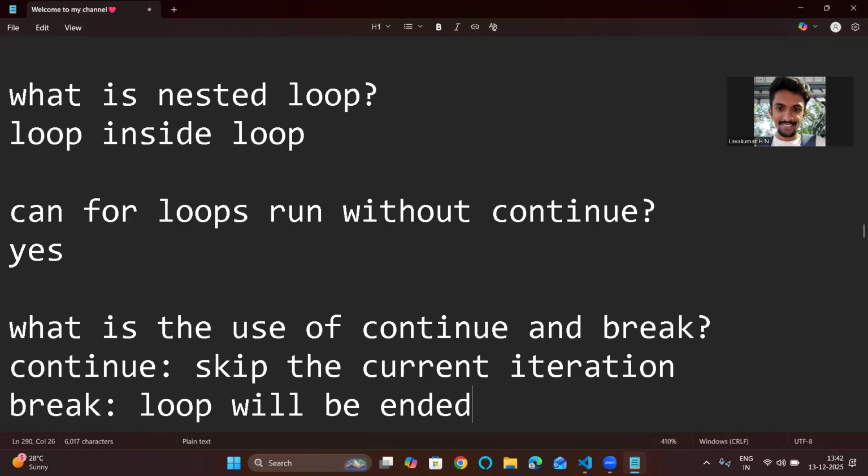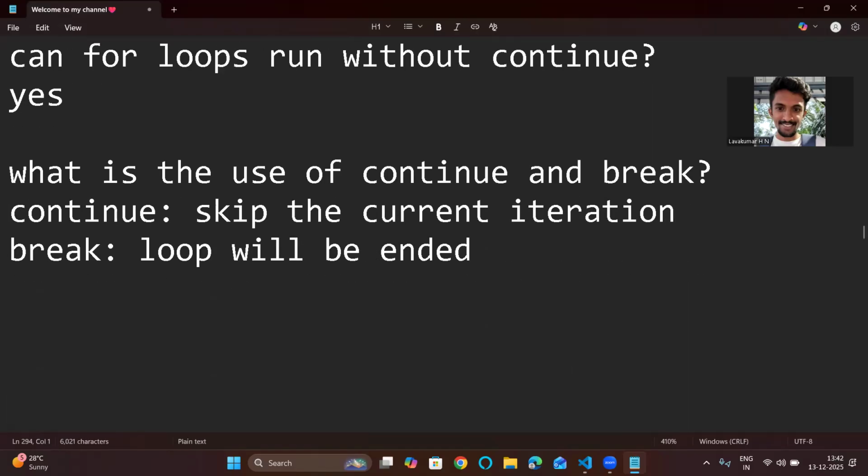Next, you will not enter into the for loop itself. So continue is not like that. It will skip that iteration and move on to the next iteration. They might ask the difference between a break and continue, so you should be able to answer this question. I hope you understood this. Now, these are some of the theoretical questions that you can be asked.